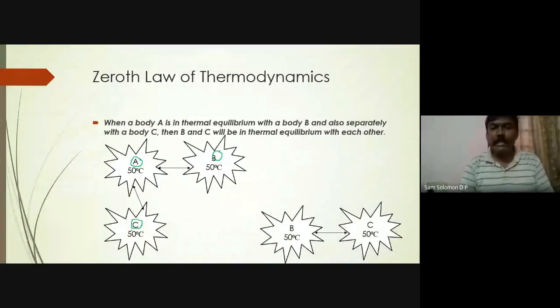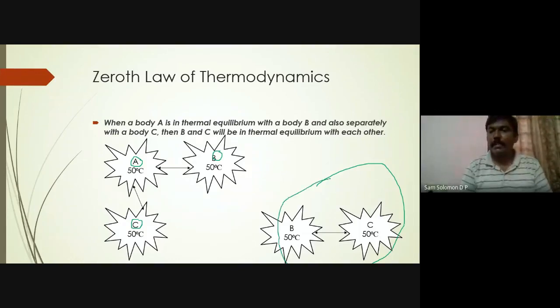Then what can I say? Then I can say B and C are also in thermal equilibrium. Very, very simple statement. When a body A is in thermal equilibrium with a body B, and also separately with the body C, which means A and B are in thermal equilibrium and A and C are in thermal equilibrium, then B and C will also be in thermal equilibrium with each other.